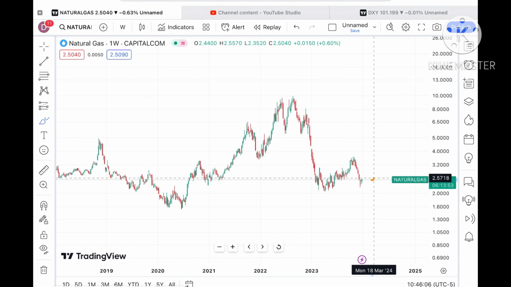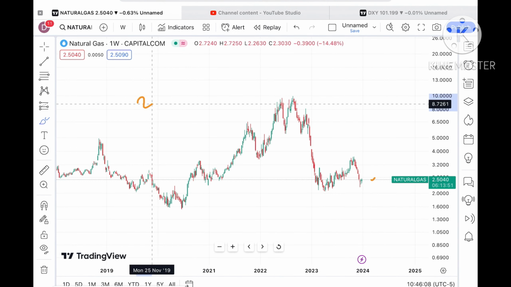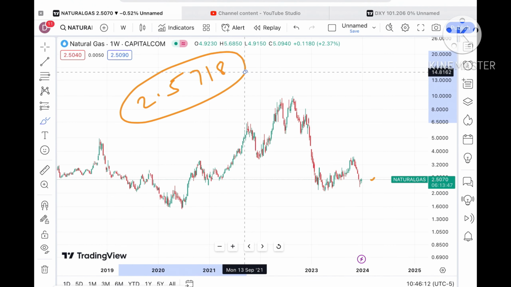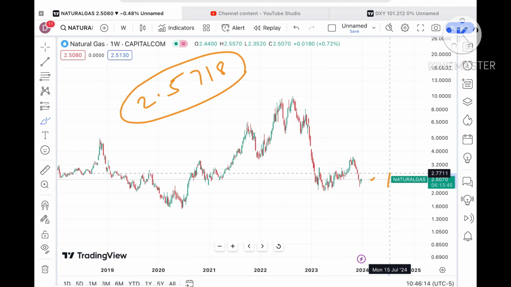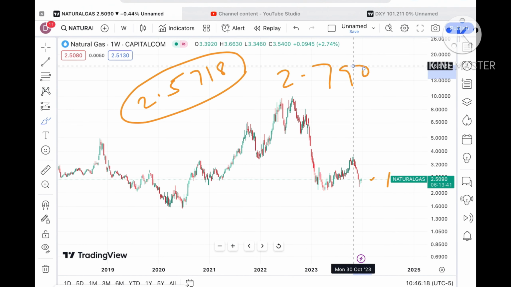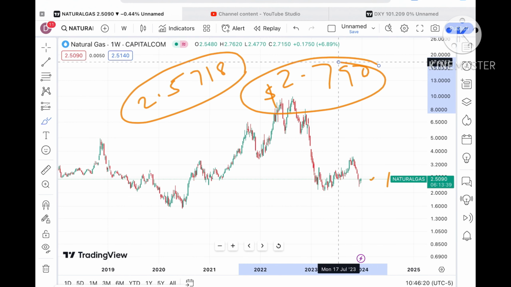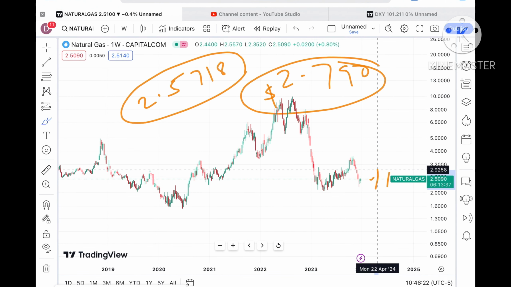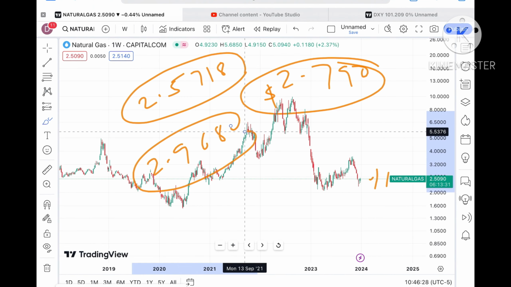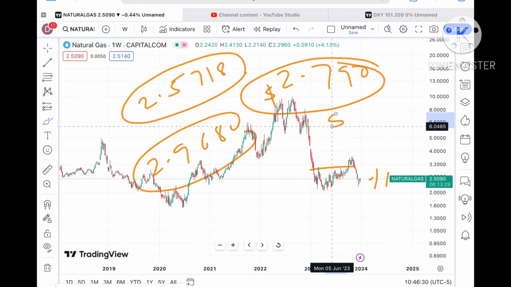Now look at this particular chart. Suppose the price sustains this level, we will see it move to a level of $2.5718. And if the price starts going above that level, there is a probability of going towards $2.790. Once the price starts sustaining above $2.790, there is a probability of crossing a level of around 2.9680, and from there it will move above a level of 3.